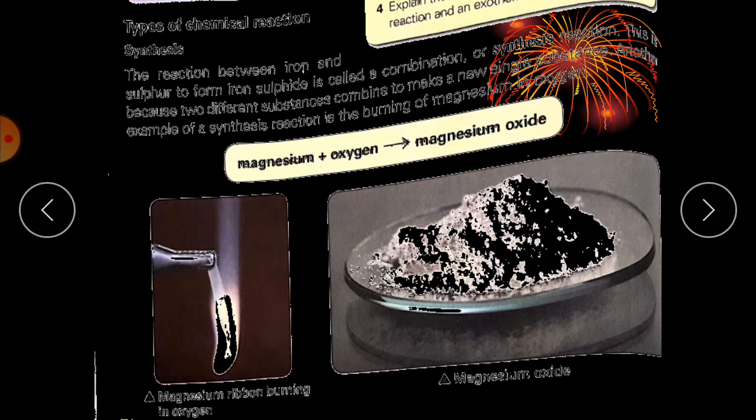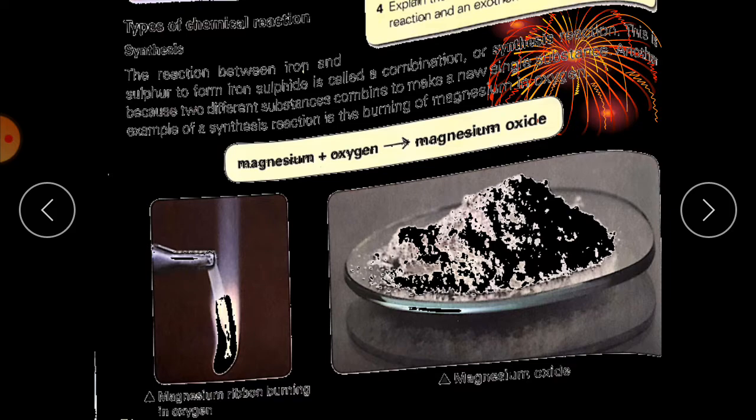Okay students, now in types of chemical reaction, if you see from page number 74 to 77, you will see the types of chemical reactions: synthesis, decomposition, displacement reaction, and combustion. All these reactions are types of chemical reactions.